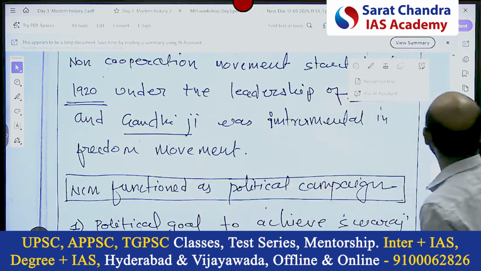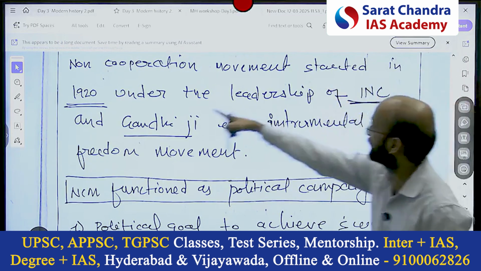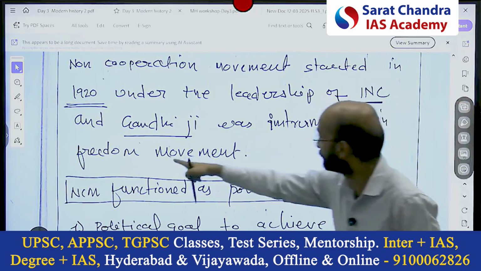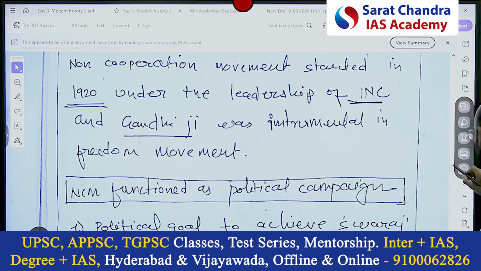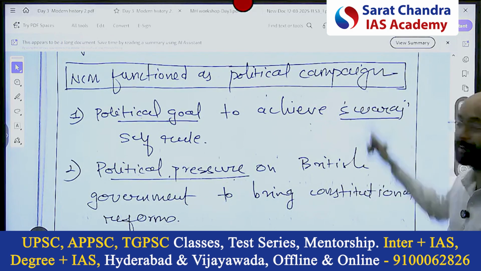Yeah. See, the structure is the same. How they have written: Non-cooperation movement started in 1920 under the leadership of INC and Gandhiji. It was instrumental in the freedom movement. I gave the year and the name also added, so that you can learn. NCM functioned as a political campaign.